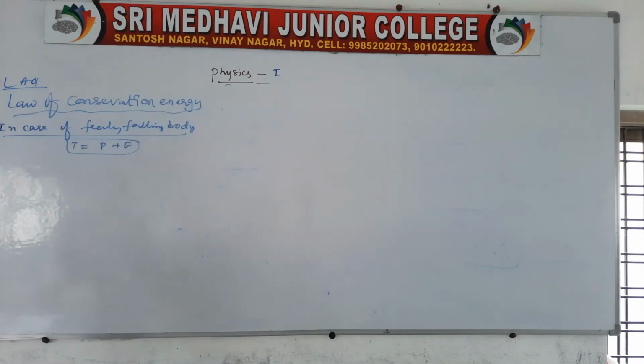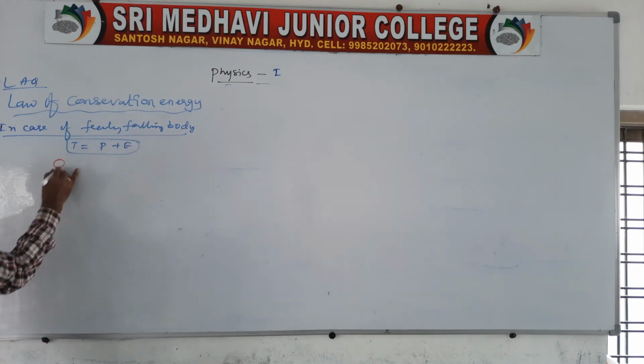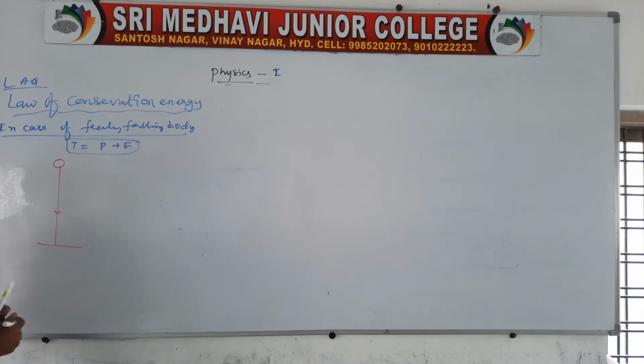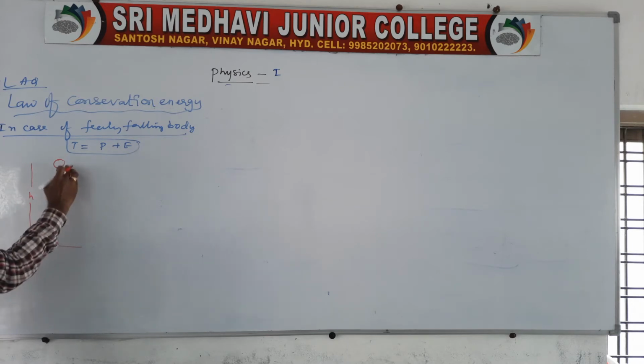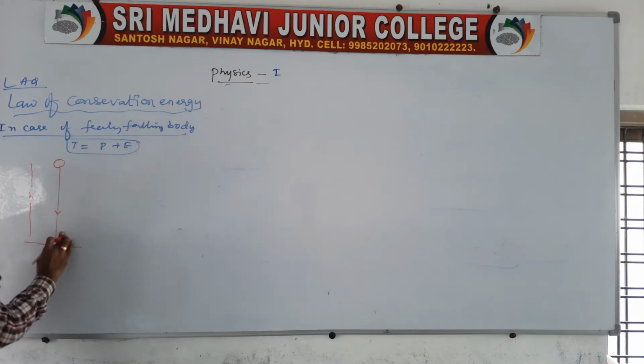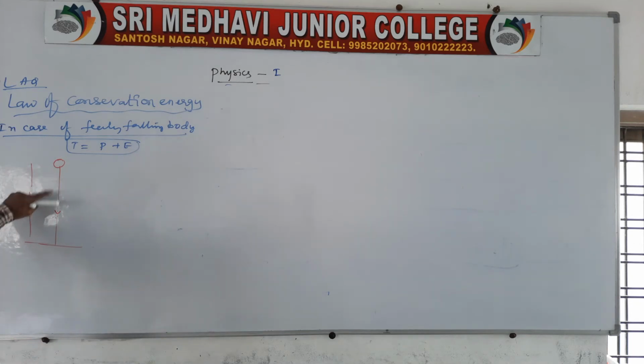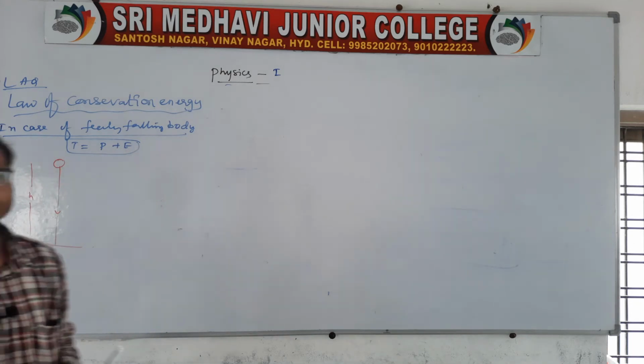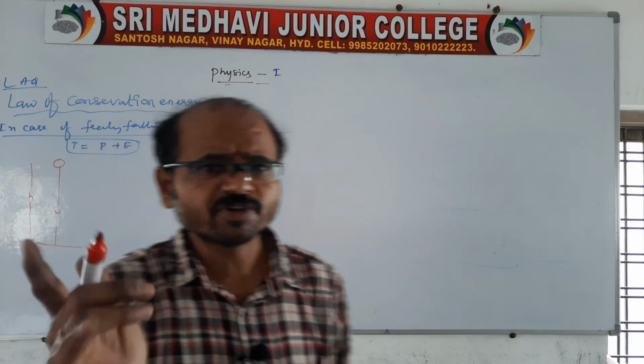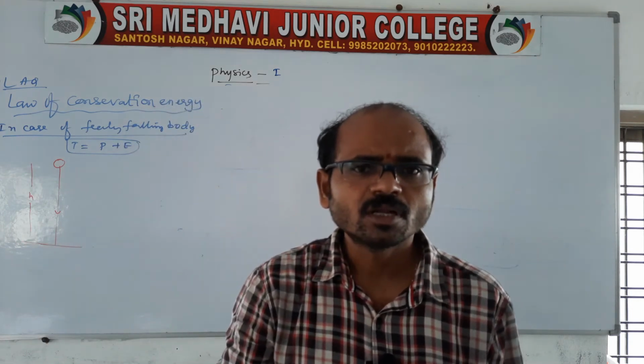Let us take a freely falling body, a body falling freely under gravity like this. It is falling from a height h. Now, during this path, we have to verify the total energy at each and every point. What will be the total energy? It is impossible to verify each and every point, no?